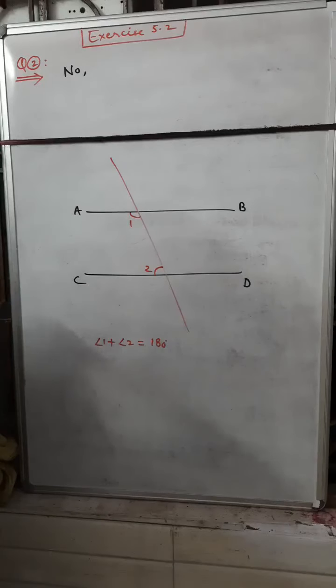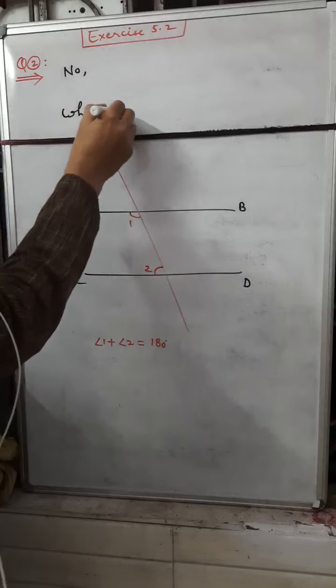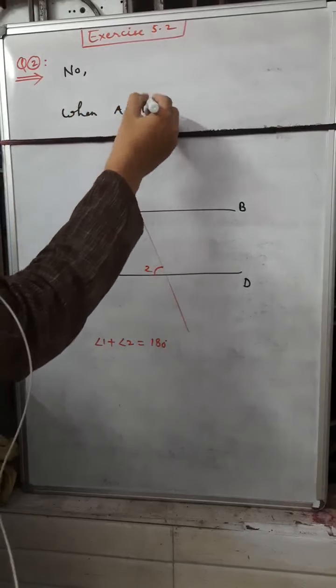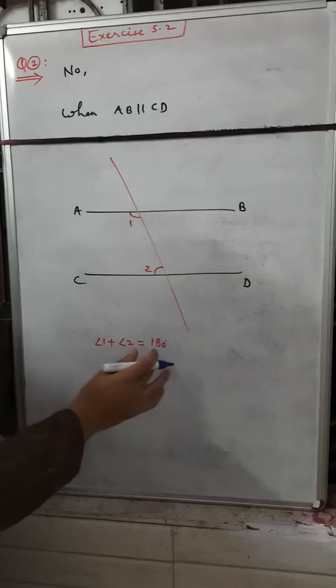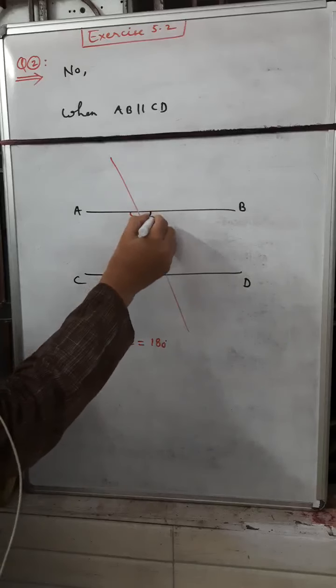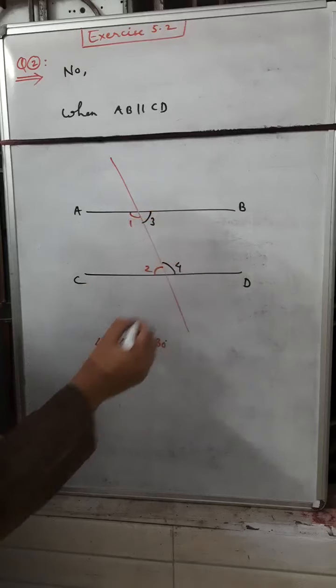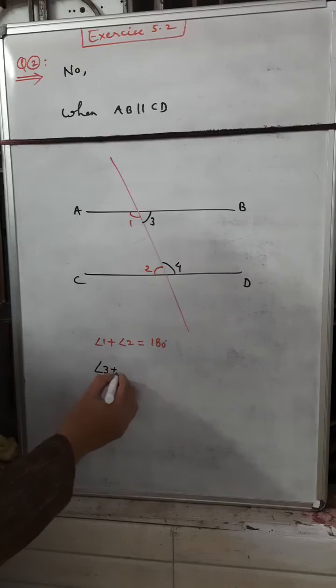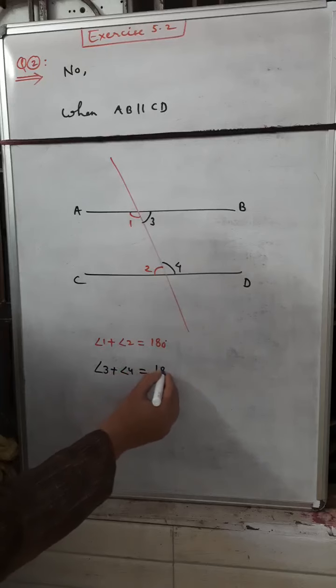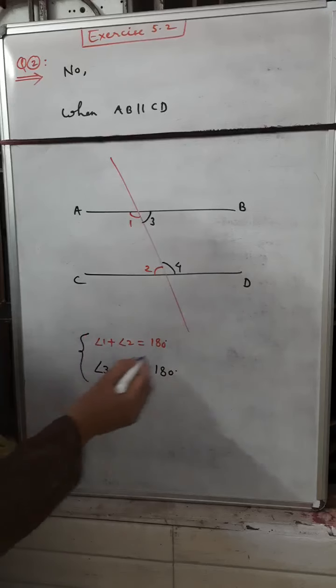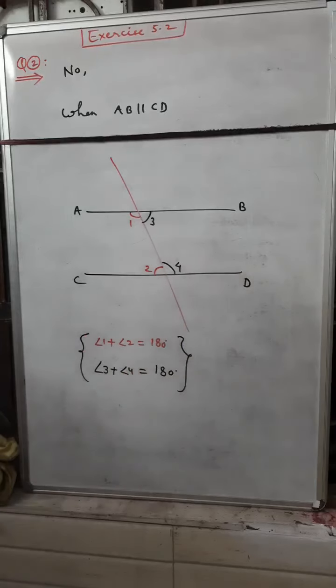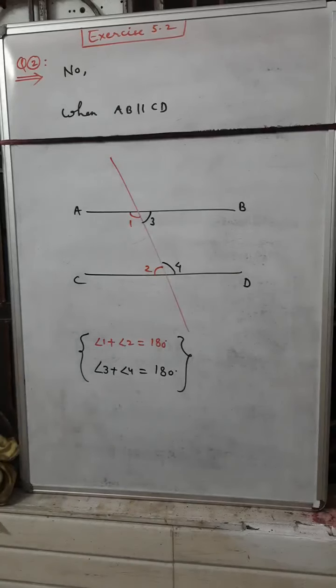So we will write here: when AB is parallel to CD, the sum of the two interior angles is equal to 180 degrees. If we go to the right hand side, two more interior angles are formed, and their sum on the right hand side is also equal to 180 degrees. So both conditions are satisfied with parallel lines, but Euclid could not apply these things to parallel lines. He described non-parallel lines. That is the difference between the two questions.